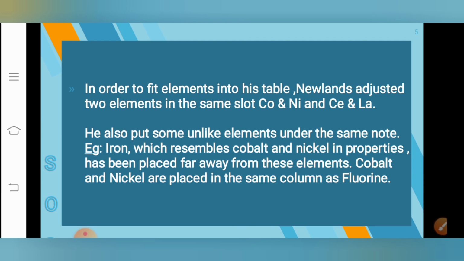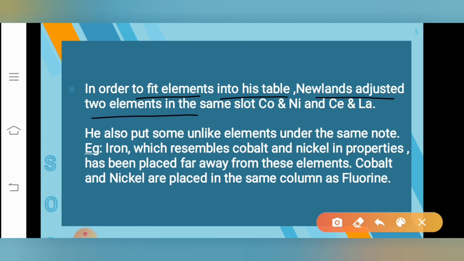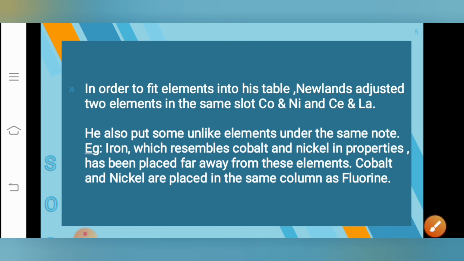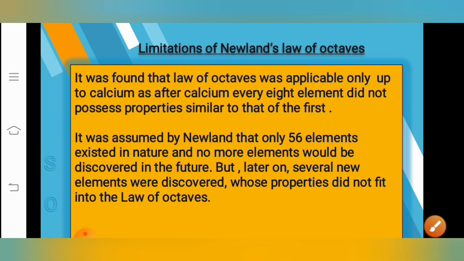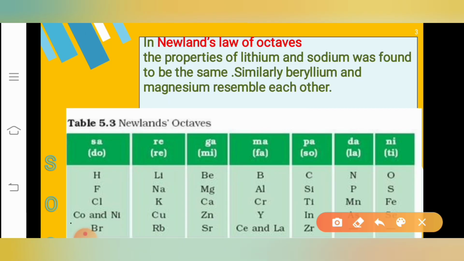So the next limitation is, in order to fit the elements into his table, Newland adjusted two elements in the same slot. You can see the cobalt and nickel and cesium and lanthanum. If you look at this table, there are two elements kept in the same slot. Actually, this is the wrong order of arrangement.